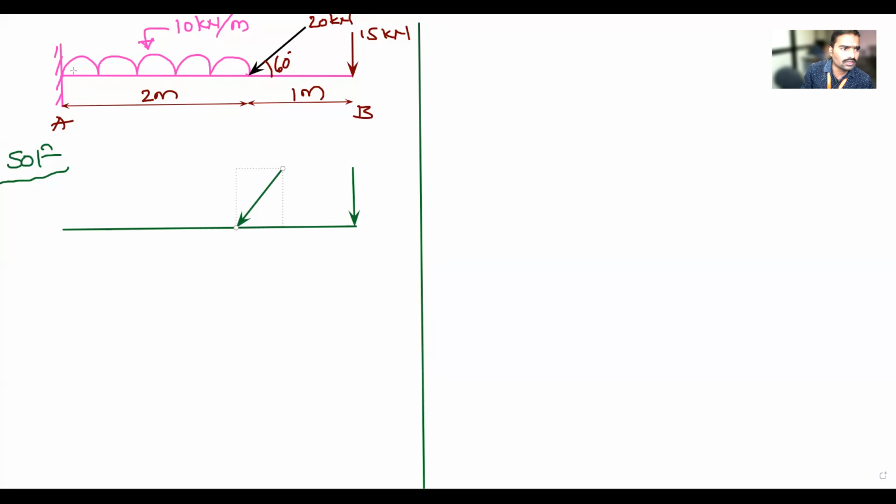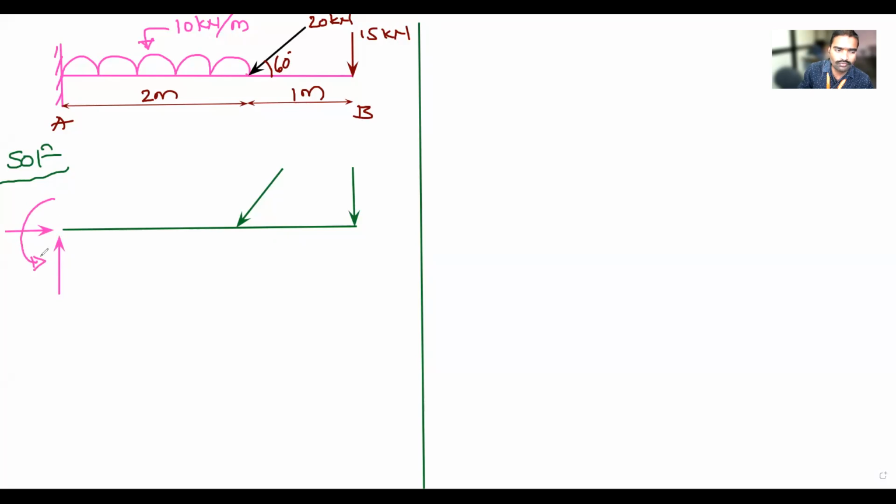Next, at point A, which type of support is it? Fixed support. How many reactions will develop at the fixed support? Three. What are those? Vertical, horizontal and moment. This is horizontal, this is vertical, and there is one moment. I will take it in this direction.